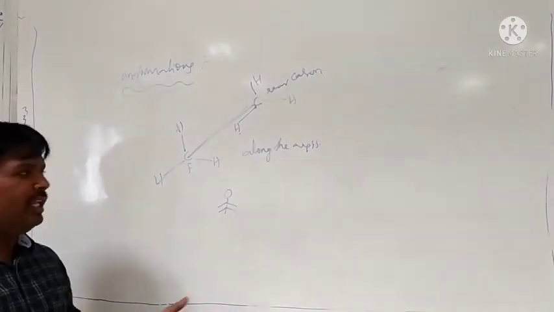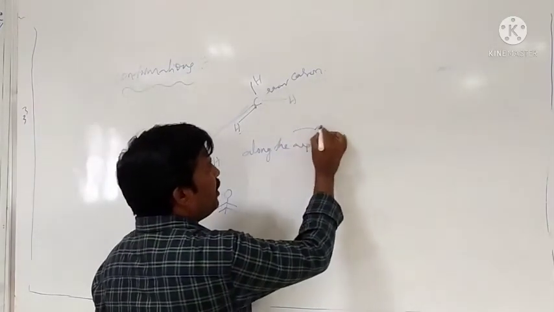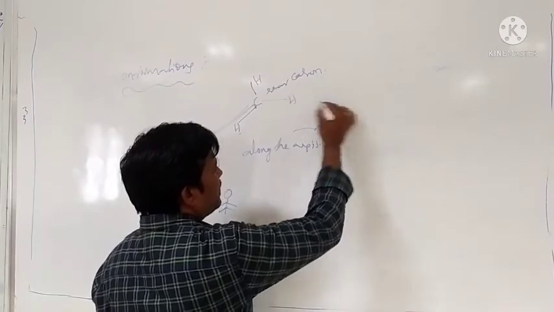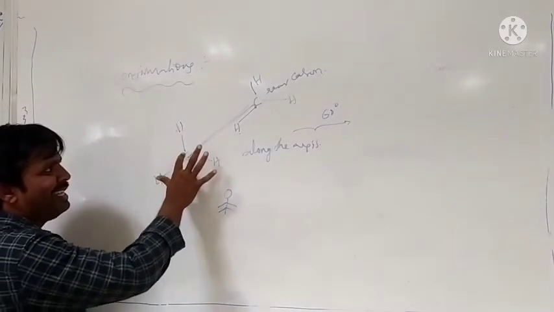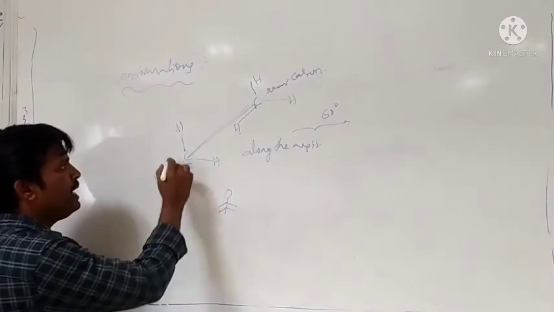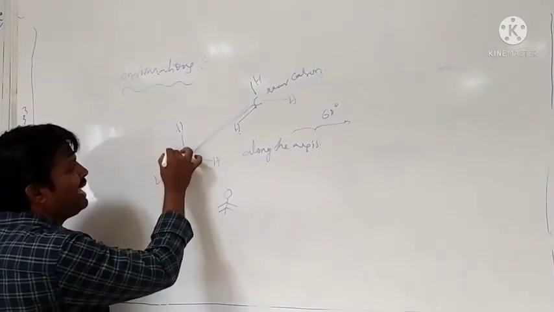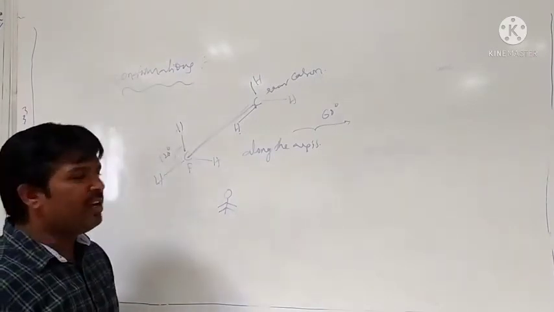Here also, first of all, we are rotating by 60 degrees. Each carbon is attached with 3 hydrogens which are separated by a 120 degrees angle.